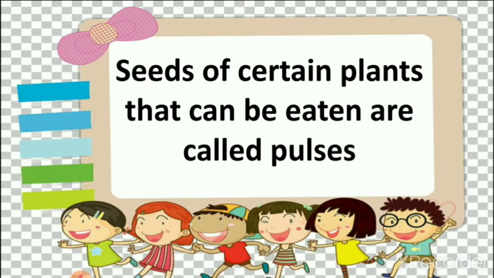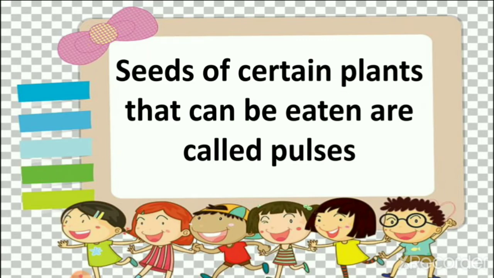Seeds of plants that can be eaten are called pulses. Not every plant's seed we can eat. Some seeds we can eat. So those seeds which are eaten are called pulses, which we use as a proper meal in our food.